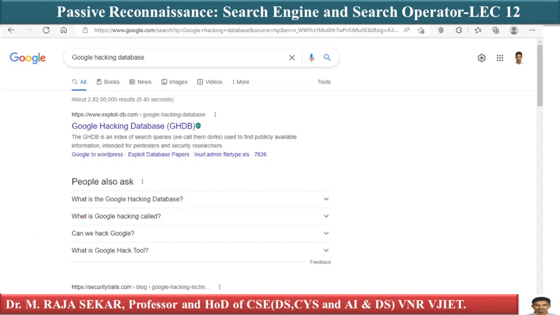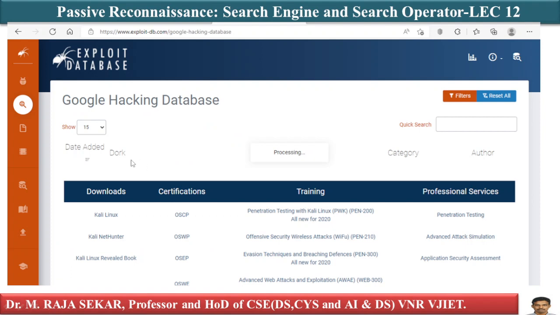It's an important database. This is the website. How can I just go to Google, type Google hacking database? You will get GHDB, Google hacking database. This is the website. What's the website? www.exploit-db.com. This is the website for Google hacking database. Here we will find a bunch of commands. If you click here, you will get this particular page.